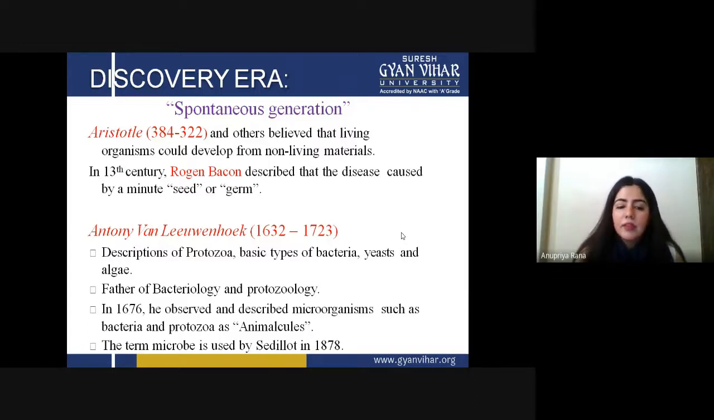In 1676, he observed and described microorganisms such as bacteria and protozoa as animalcules. This suffix, -cule, is used when we are talking about some tiny things, like molecules. He didn't coin the term microbe or microorganism; he described them as animalcules. Animals are big things, but these are very tiny, so he could not call them perfectly animals, because they are not. So he called them a small version of the animals, the animalcules.